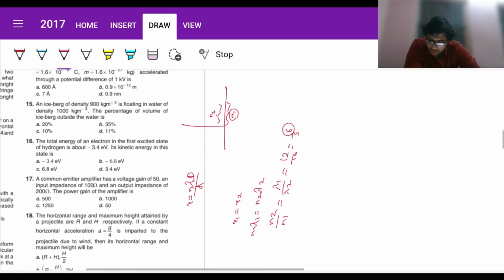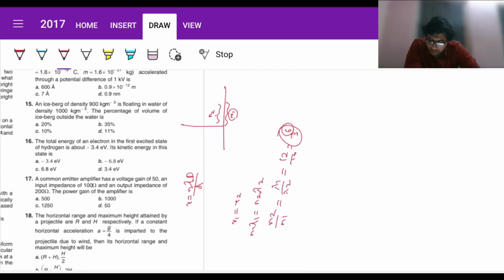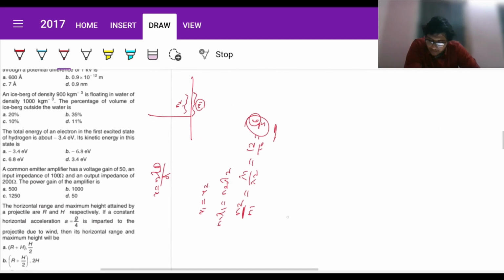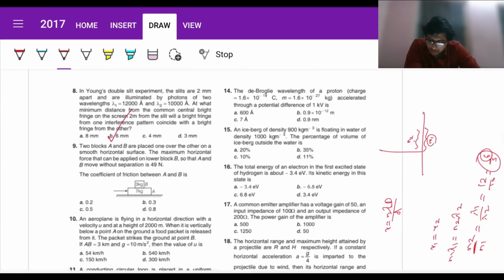Since minimum distance is asked, we'll have to take the minimum ratio possible in whole numbers, which is 6 by 5 here. So clearly n2 must be equal to 6. So if we take 6, x is given by n lambda D by d, right? So 6 is for n2, right? So 6 into lambda 2 D by d, and if you plug it in, we directly get the value coming out to be 6 millimeters. So that's our answer. Fine.